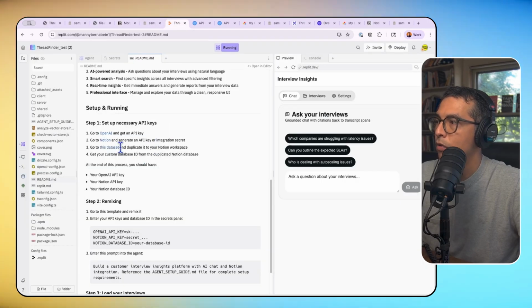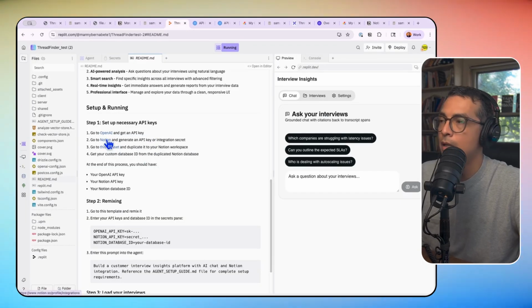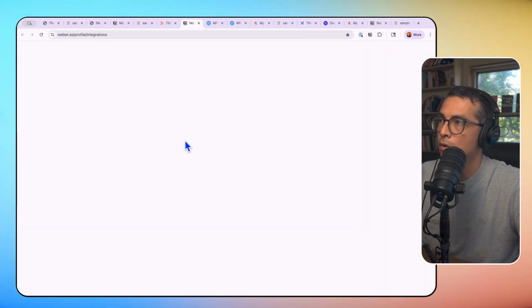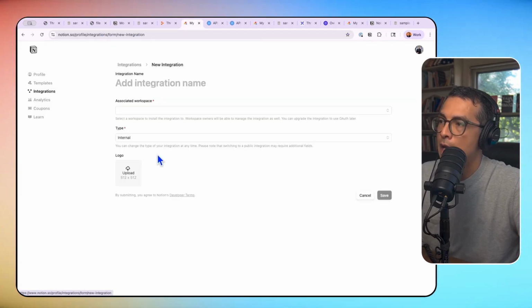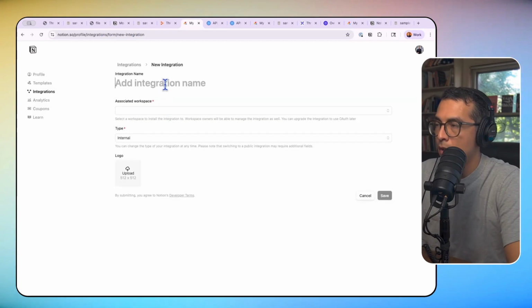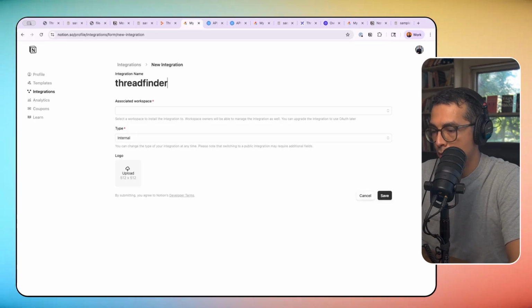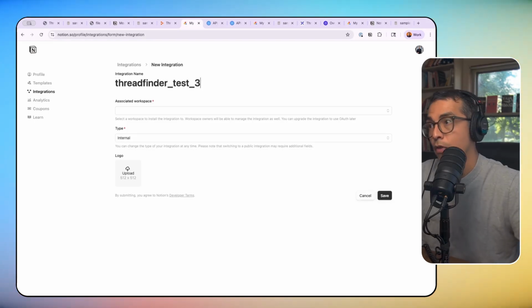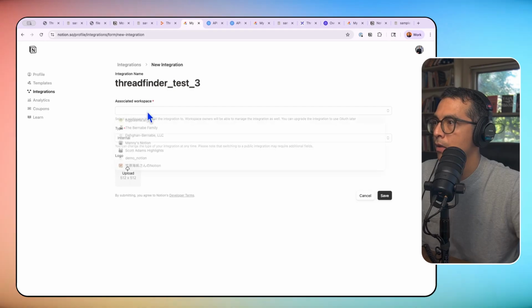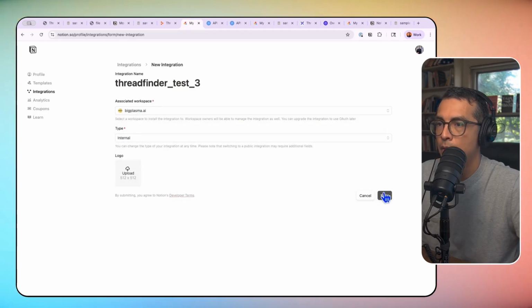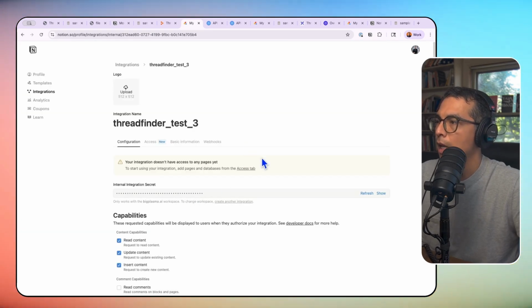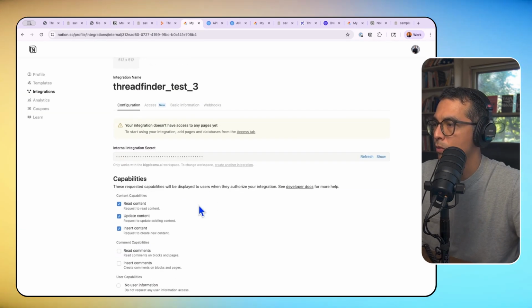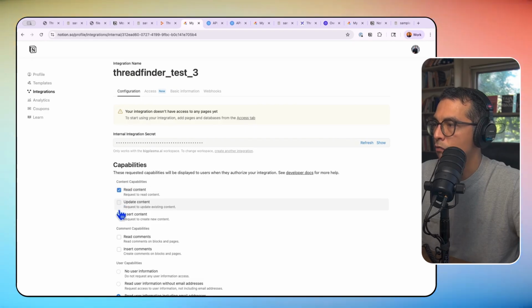The next thing that we have to do is to grab a Notion integration secret. So you can go to the integrations page for Notion, create a new integration, call it something that you want here, ThreadFinder test 3. And then we pick our workspace, internal is fine, and then we go to save. Then we're going to go to the integration settings, and we're going to just give it read access.